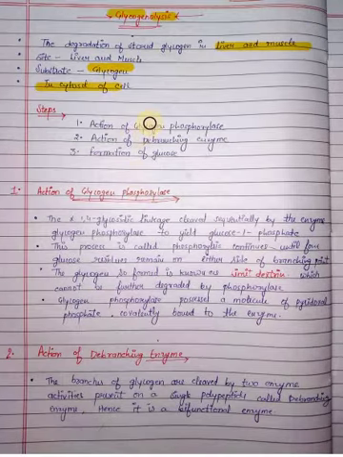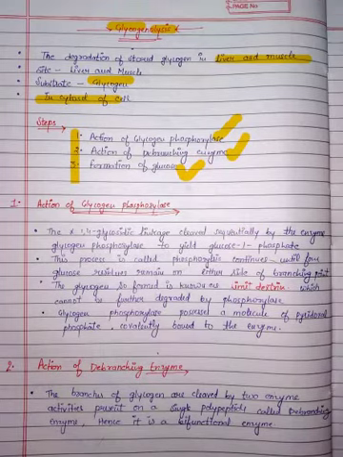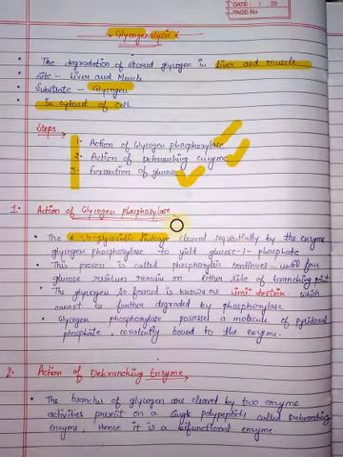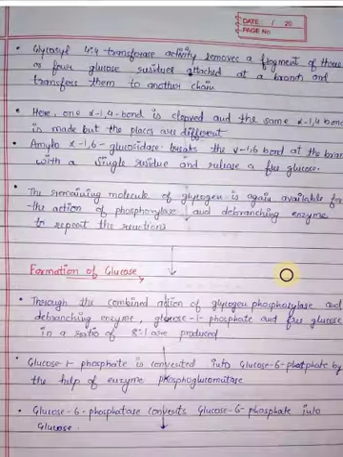For the glycogenolysis pathway there are 3 steps. First is action of glycogen phosphorylase, second is action of debranching enzyme, third is formation of glucose. Glycogen phosphorylase cleaves the 1,4-glycosidic linkage between the glucose molecules and starts reducing the size of glycogen. This process continues until 4 glucose residues remain on either side of the branching point. Let's explain it by the pathway.